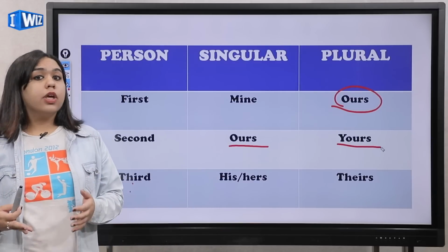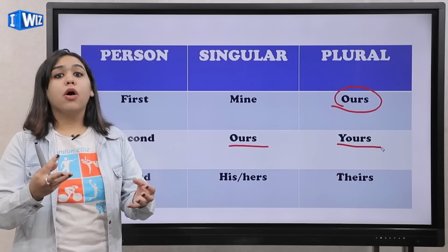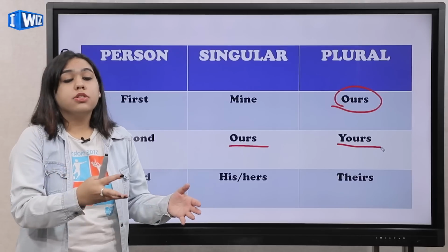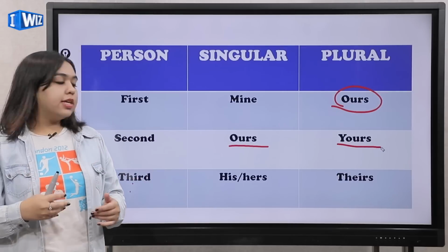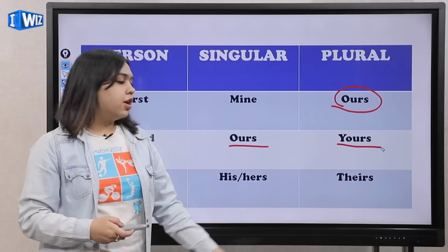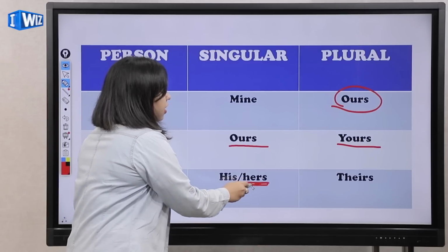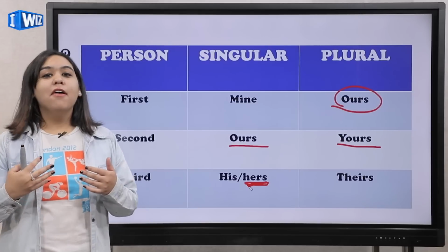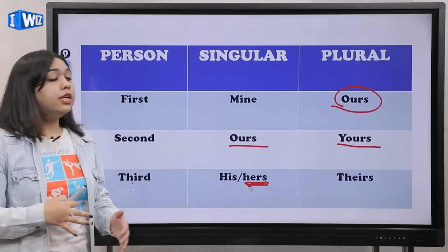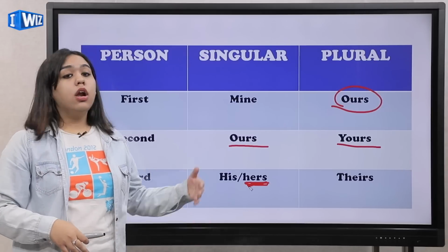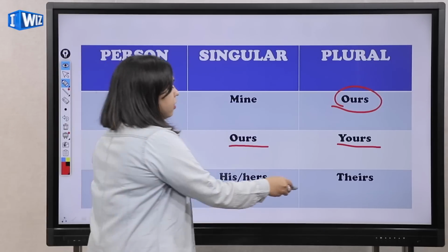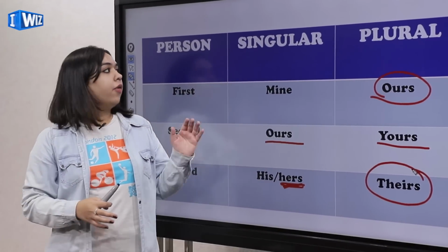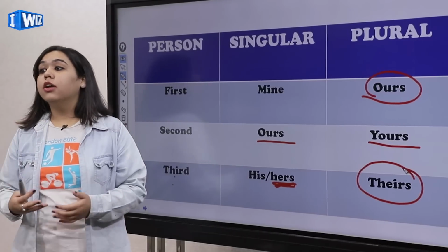Okay, let's say you found a purse that is left somewhere, and you're asking everybody whose purse is this, and then somebody pops up and says that this purse is hers. So again you use the word hers here. Instead of a purse, you found two bottles, and you are finding the owner of those bottles, and then somebody tells you that these bottles are theirs. Okay, so then you are using the pronoun theirs. So I hope that this is clear to you about the possessive pronouns and their usage.